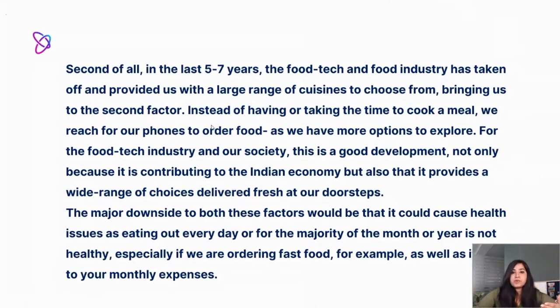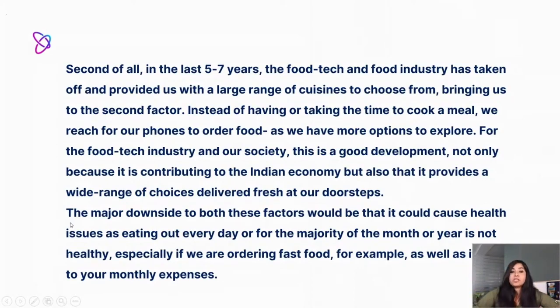That's another reason, because we are spoiled for choice and we have more options. So that's probably another factor as to why people choose to eat international food or food from around the world rather than eating their local food. Now here we've also included the downside, or the disadvantage, because the second part of the question asks us, is it a good thing or a bad thing?